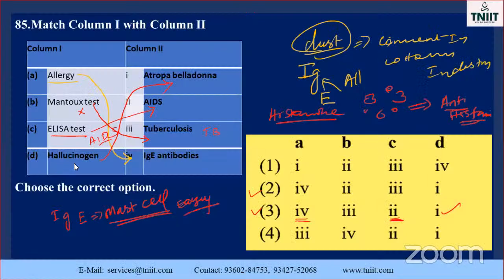Next, hallucination. Atropa belladonna is one of the alkaloids isolated from some plants. See that, the option is which one is the correct answer? This is also a NEET question, my dear student. This year they may ask, we may expect it in this part.